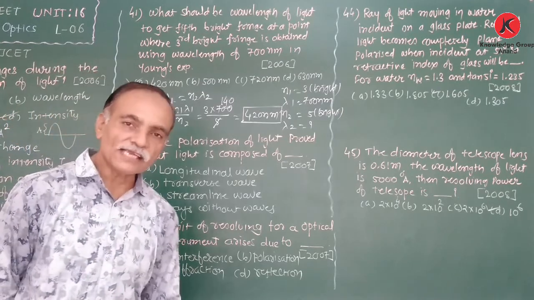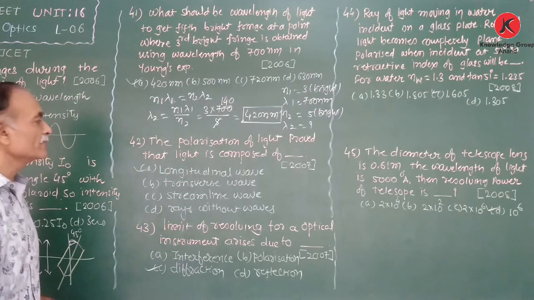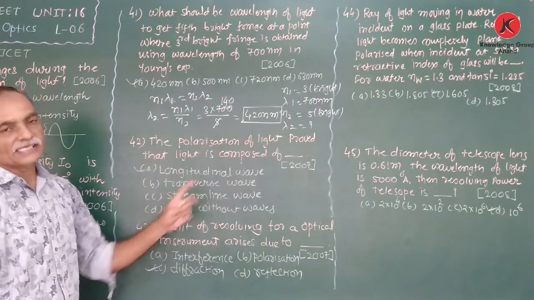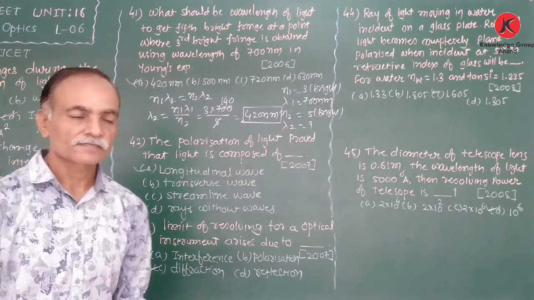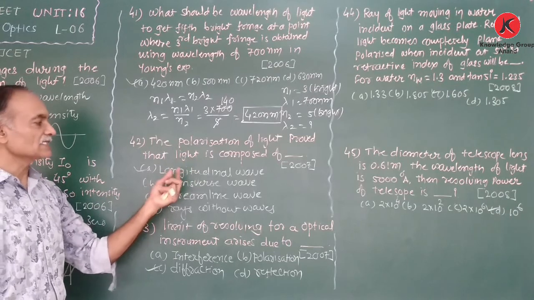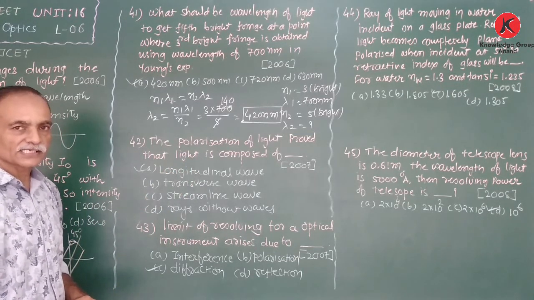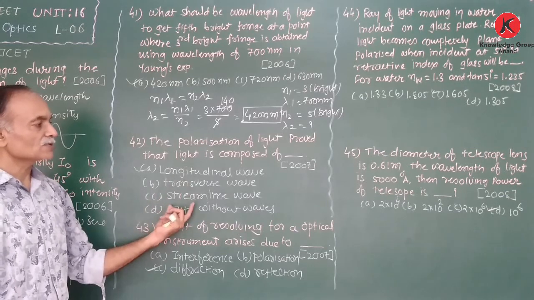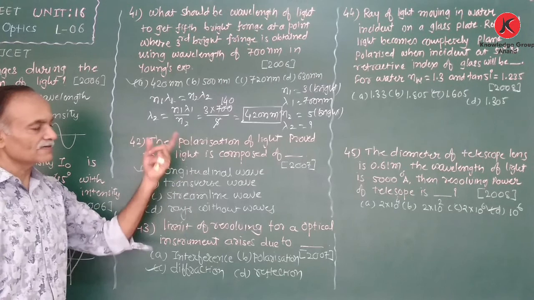Therefore, all the light waves are longitudinal waves. Thus, polarization occurs only in the light wave. Therefore, that proves that light is composed of longitudinal waves. Clear? So here it depends on our knowledge. The answer to this question is not directly given in your text.